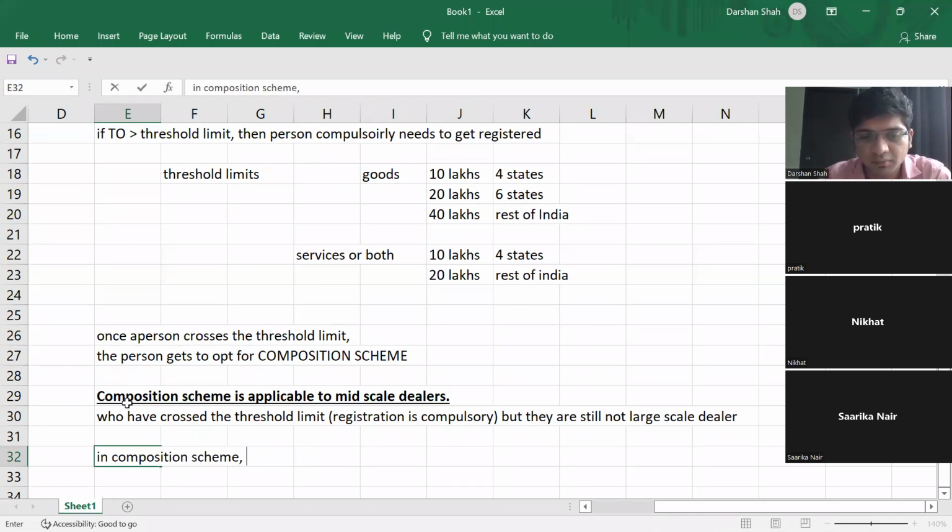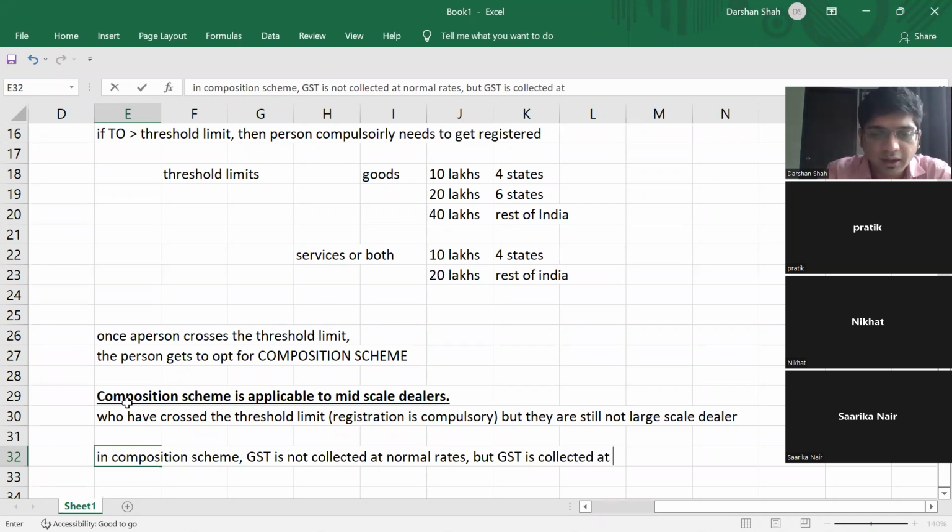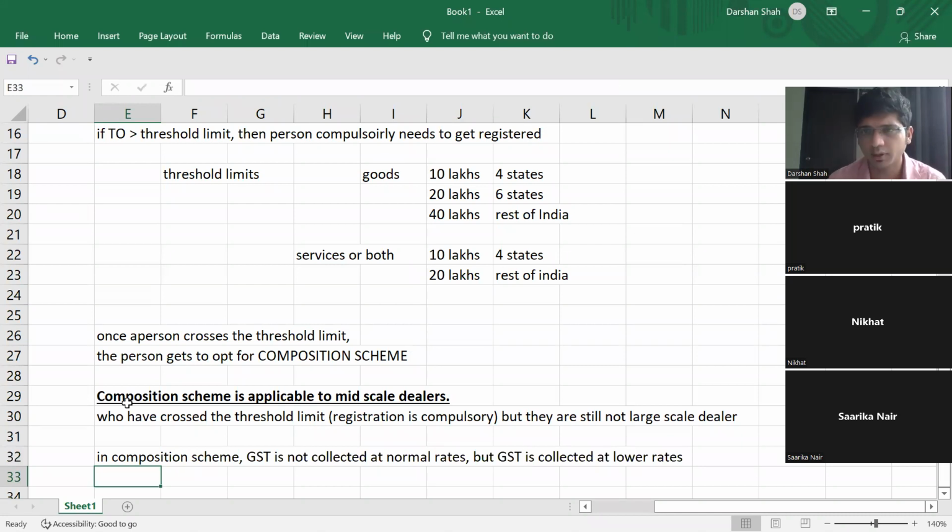In composition scheme, the GST is not collected at normal rates, but at lower rates.